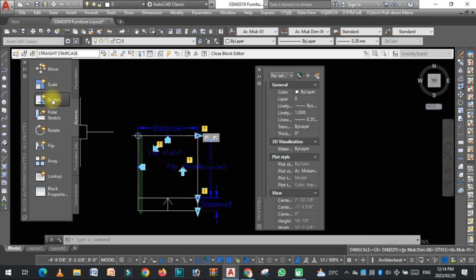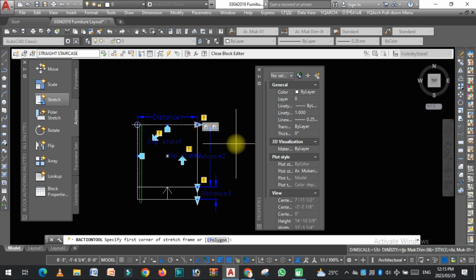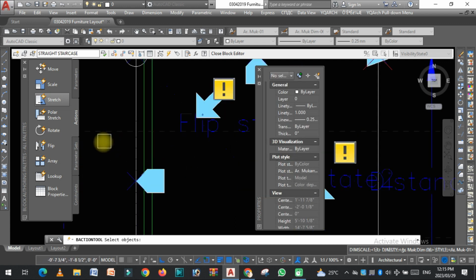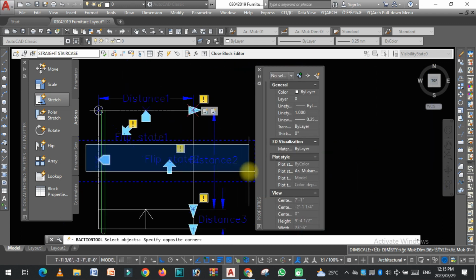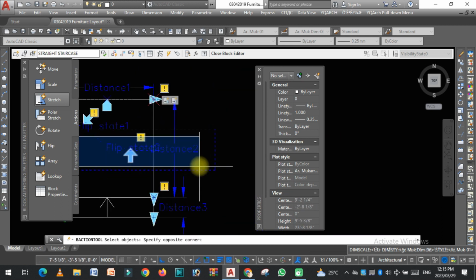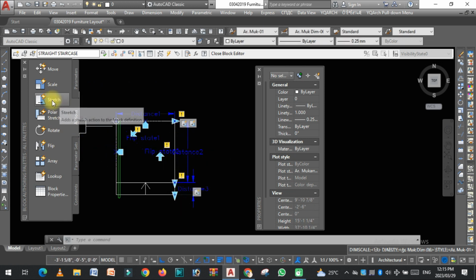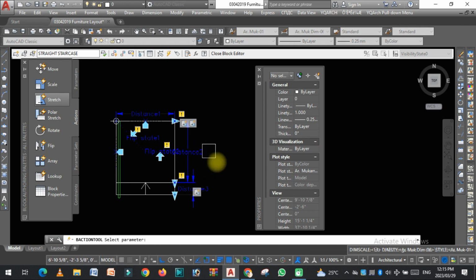Now click on the stretch, select distance 2, corner, select objects, and then enter. Now click on the stretch, select distance 2, corner, select object to stretch, enter.